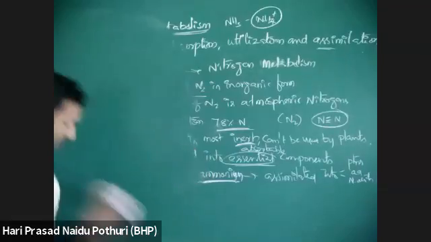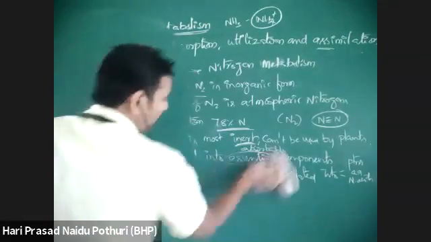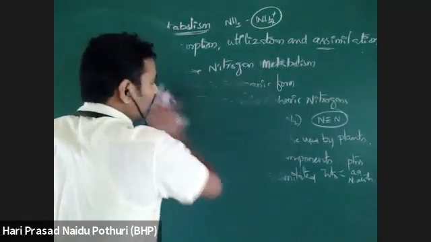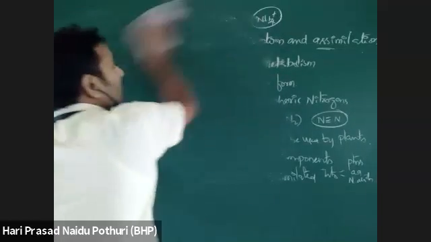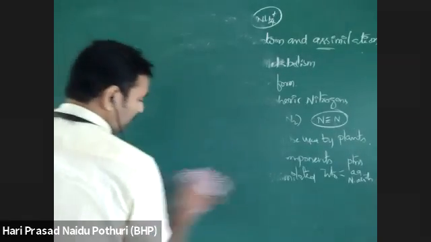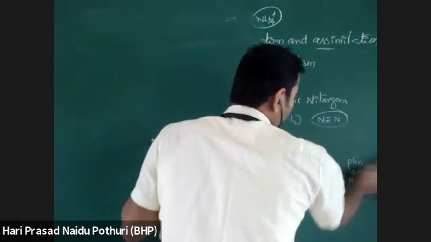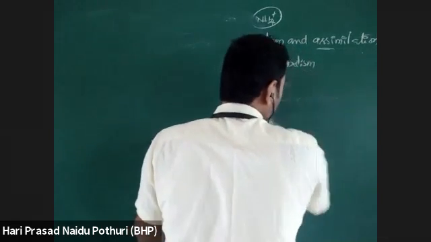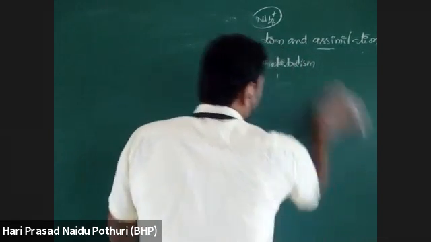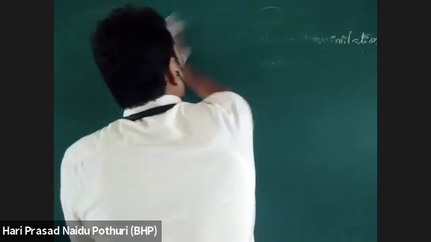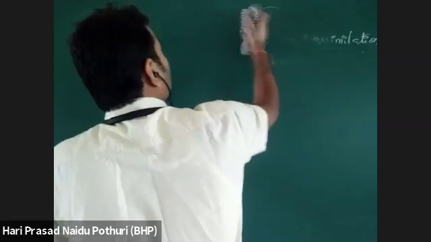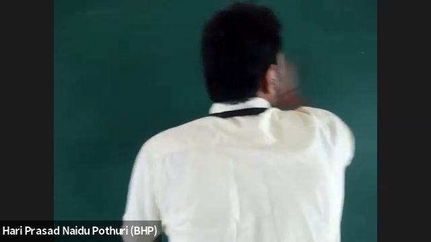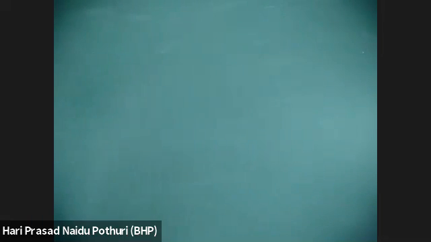Here, in the process of nitrogen fixation, atmospheric nitrogen is converted into a useful form. Then it is taken up by the plants, then converted or assimilated into essential components like proteins, amino acids, nucleic acids, etc. Then that may be transferred to other organisms.